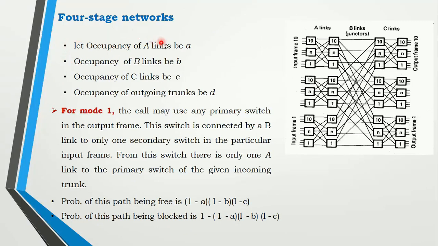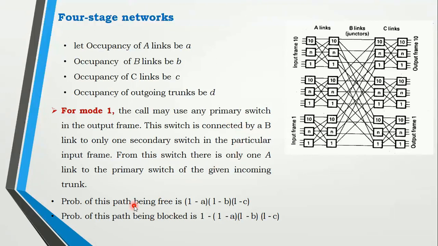Then for a 4-stage network, the first 3 remain the same. A link's occupancy is A, the occupancy of B is B, the occupancy of C is C, and we are left with the last, that is the 4th stage, where the occupancy of the outgoing trunk is D. So here we have a connection of A link, B link and C link. From the first one to any primary switch, this is one primary switch, this is a secondary switch, so every link should be connected here. So primary to secondary, again from this to this, again from this to this. That is for mode 1, any primary switch may be connected to any secondary switch.